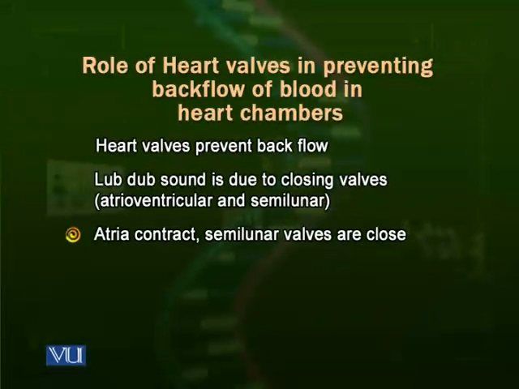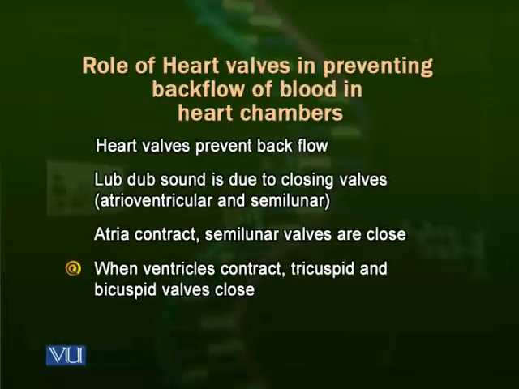When the atria contract, at that time, the semilunar valves are closed, so that there is no backflow towards the ventricles. When the ventricles contract, the semilunar valves are open. When the ventricles relax, there is a chance that blood from the aorta and pulmonary artery could return back.